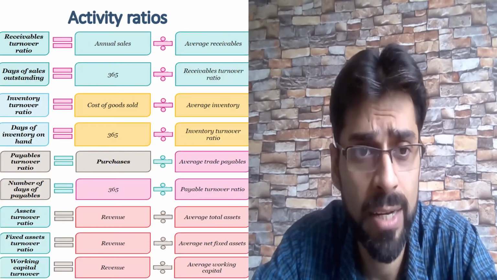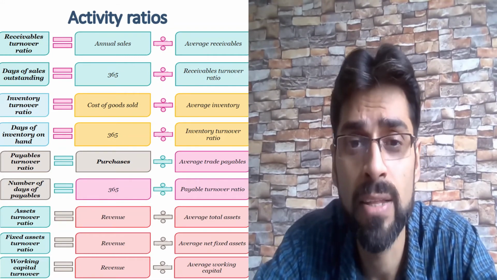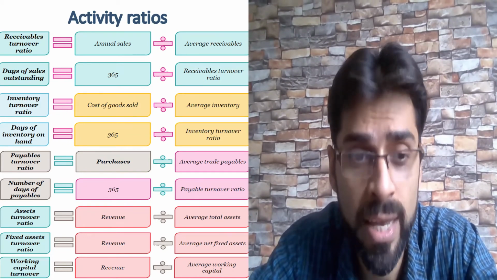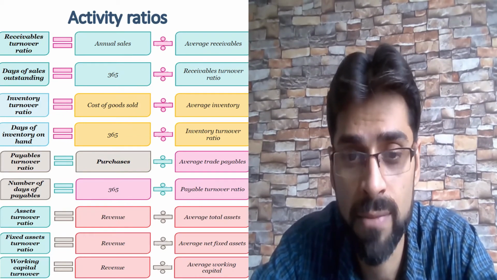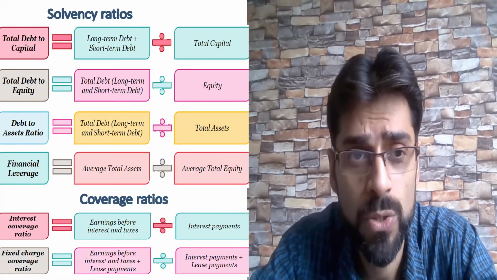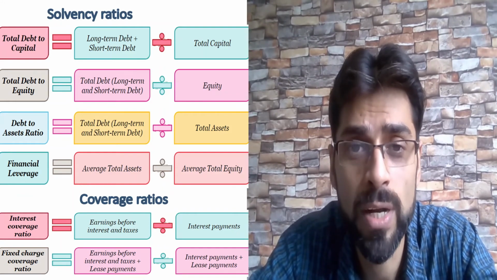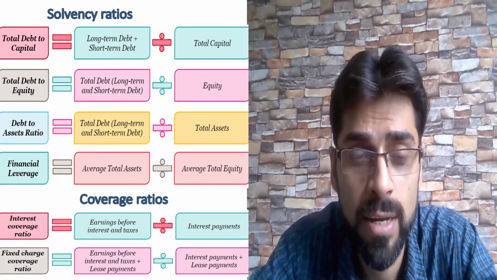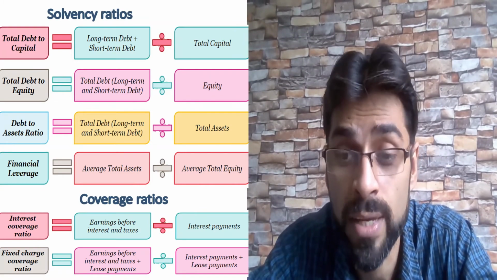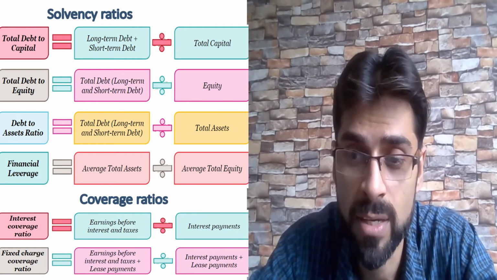Activity ratios, some of the activity ratios are receivable turnover ratio, annual sales divided by average receivable, so that is receivable turnover ratio. Similarly, asset turnover ratio, revenue divided by average total assets. Solvency ratios, we have total debt to capital, so long term and short term total debt divided by capital. Financial leverage ratio, average total assets divided by average total equity. Similarly, coverage ratios, so interest coverage ratio, fixed charge coverage ratio.